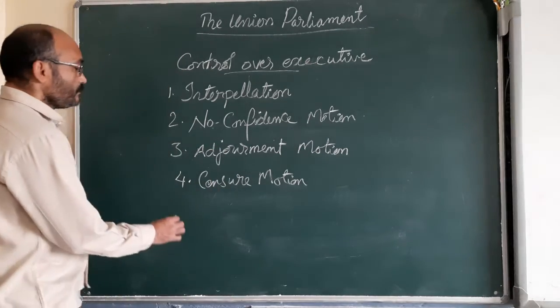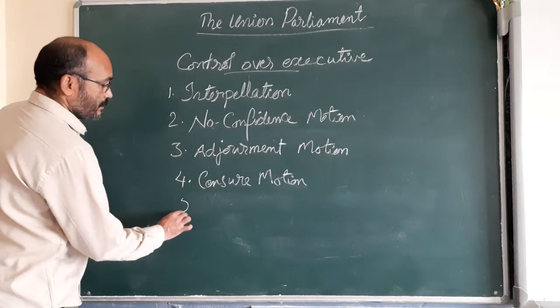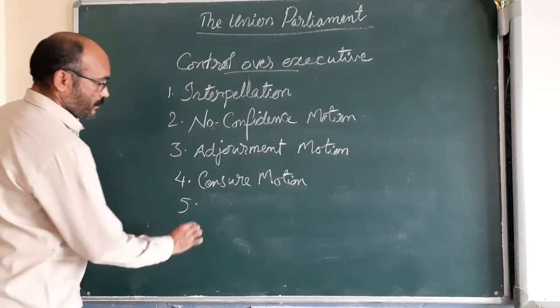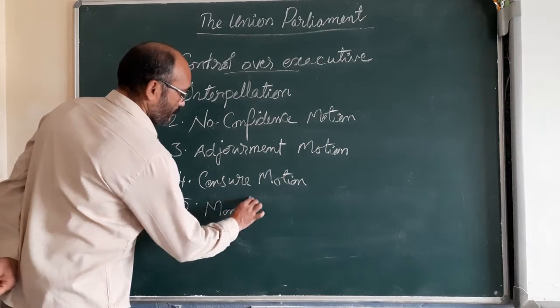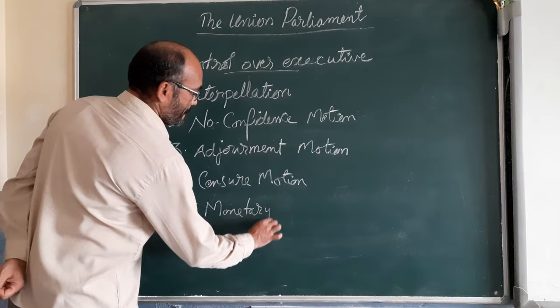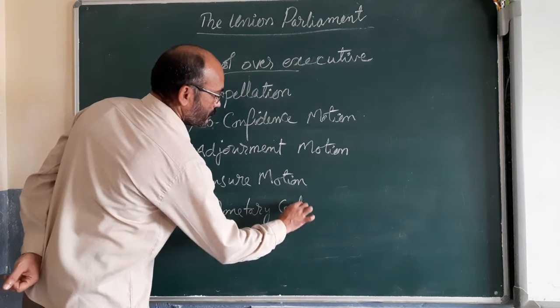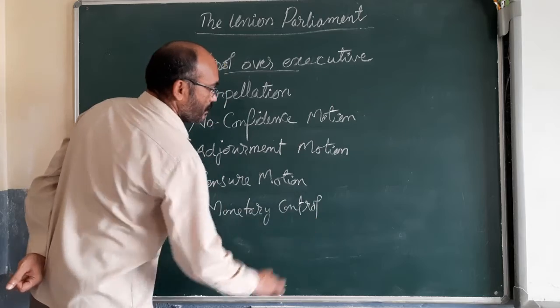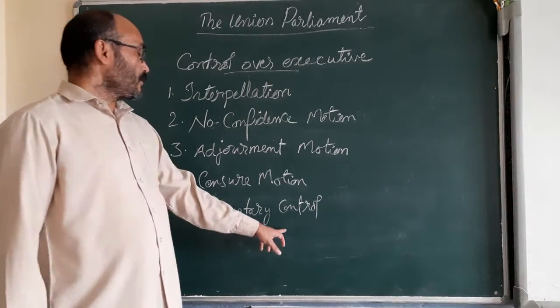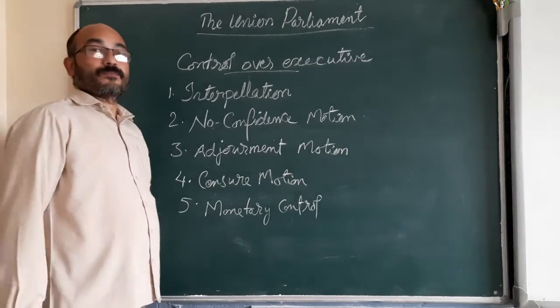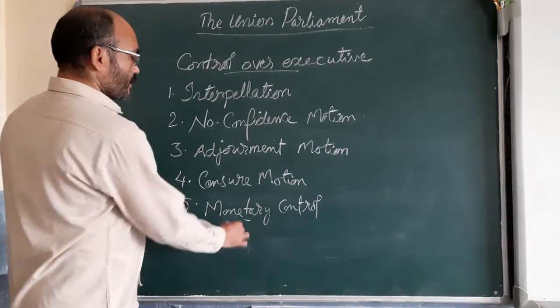Okay. Another one is called monetary control. The parliament exercises monetary control over the executive. What is the meaning of monetary?